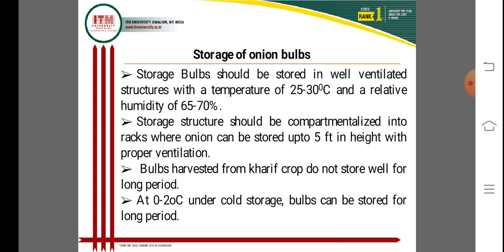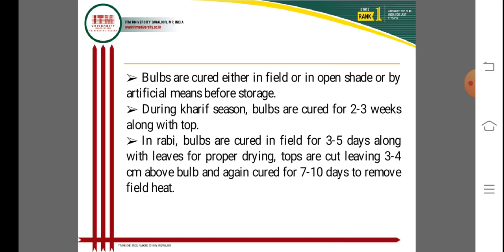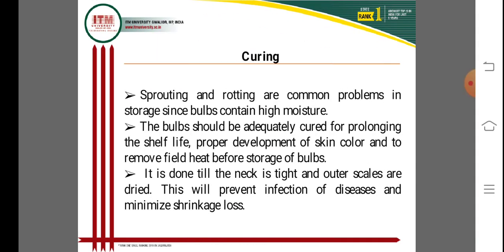Curing is a very good process for the following temperature of the onion.